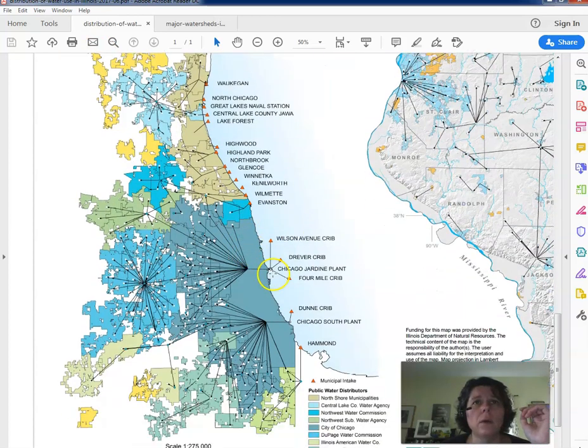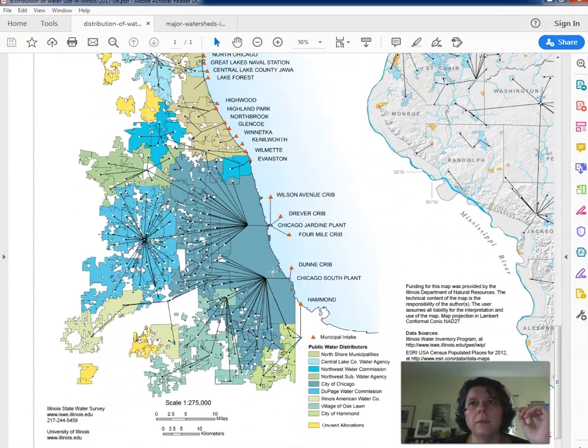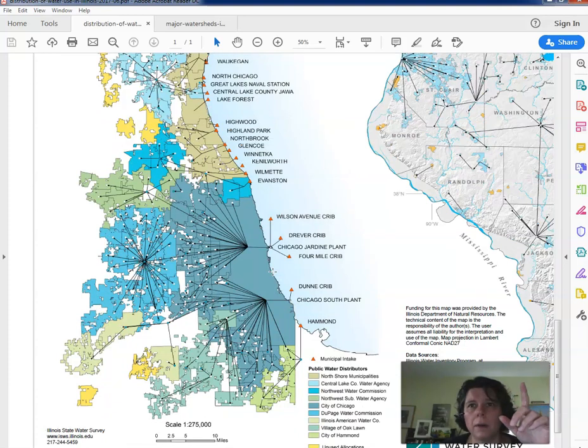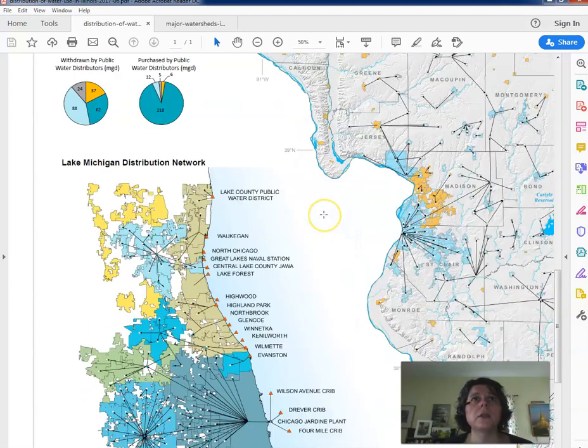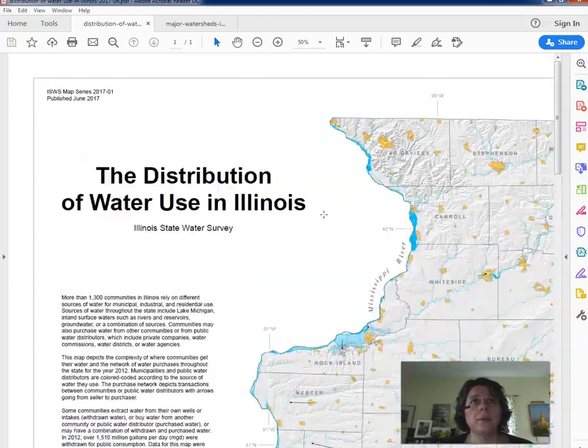And so you can see that water and watersheds are really important when we're going to be talking about where your water comes from, pollution, how it gets into it, and where all the different parts of it are. So with that, that was just a couple explanations. Both these maps are online for you to peruse, and I'll also put a link to the Illinois State Water Survey website where I got these maps, so that if you want to peruse anything else about watersheds.